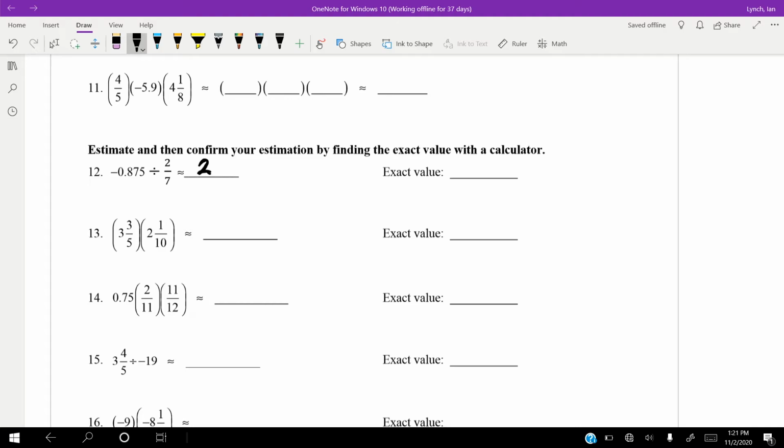So 0.875 divided by 2/7 is 3.0625. Alright, so now 0.75 times 2/11 times 11/12.